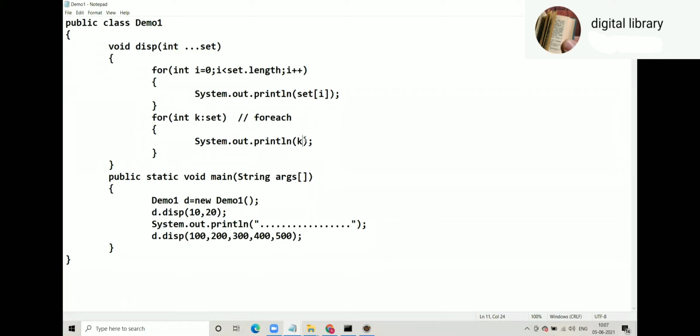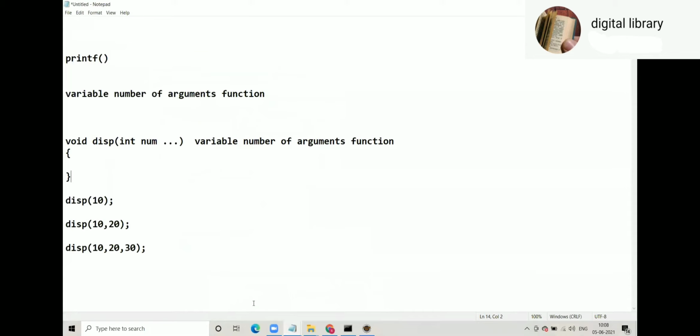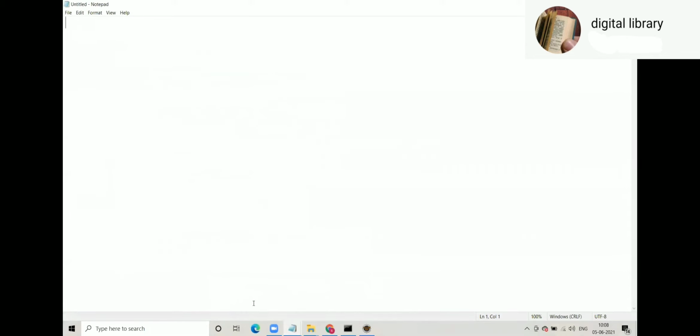But this display function will accept all integers. What about a method which can accept one integer, one float, one double, one my class, one string, and that too n number of times? How can we write that function? Object. Is it possible? First of all. Yes. Perfect. How can we write such a function which can accept multiple types and unlimited? Very simple. Very, very simple.